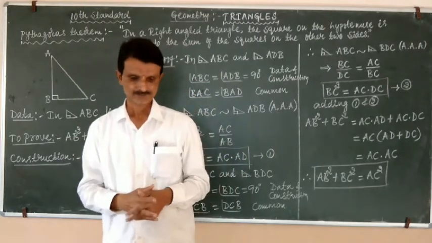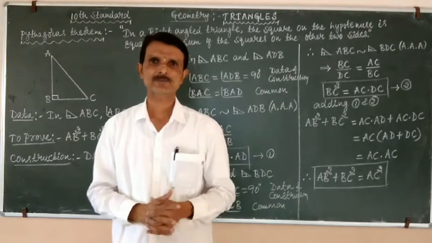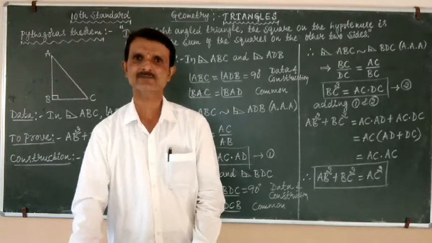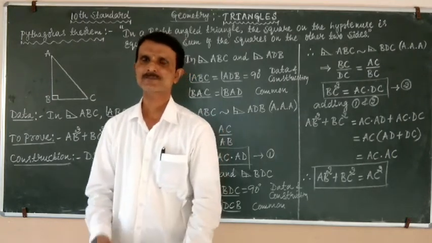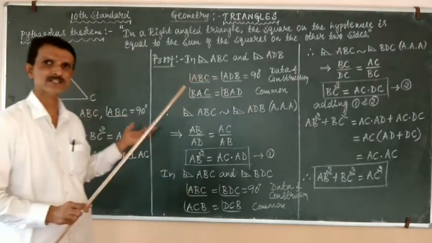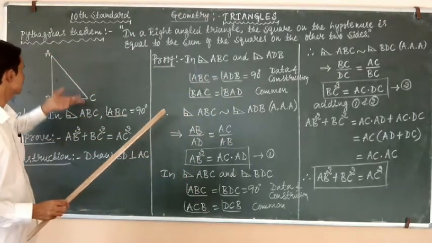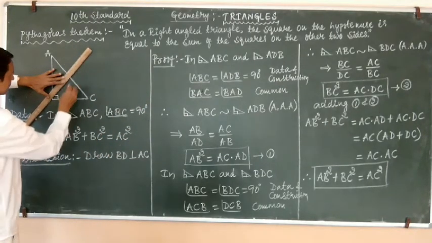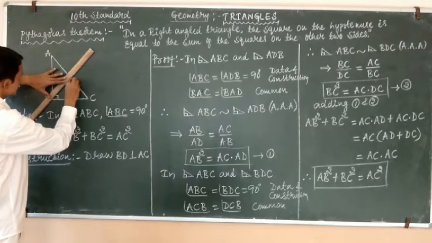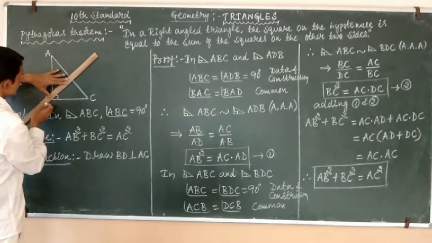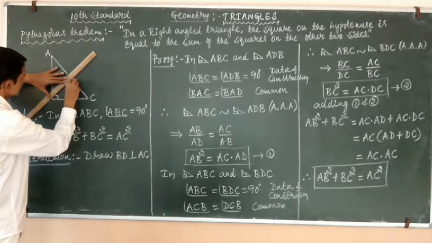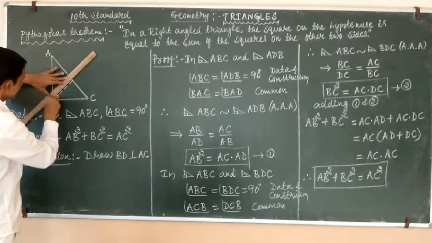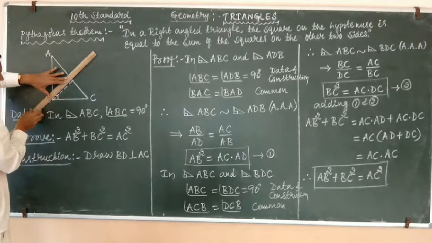So this data is insufficient to prove the Pythagoras theorem. Therefore, here we have to make some alteration in the figure. That is, we have to draw some construction. That means we have to draw the perpendicular to AC from B. So now I am going to draw the perpendicular from the vertex B to the side AC.